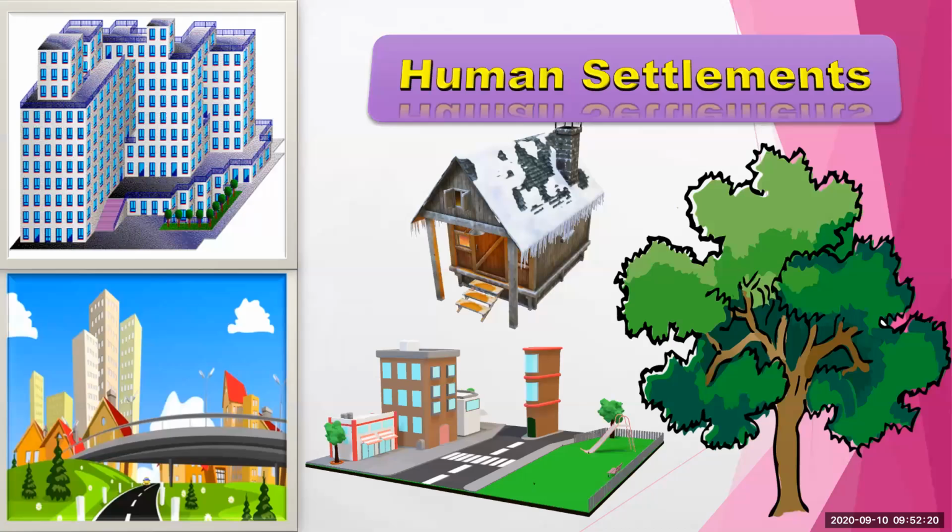Students, today we will study the next chapter 7, that is human settlement. In this lesson, we will study settlement patterns in India and Brazil and urbanization in India and Brazil. So let's start our lesson, human settlements.